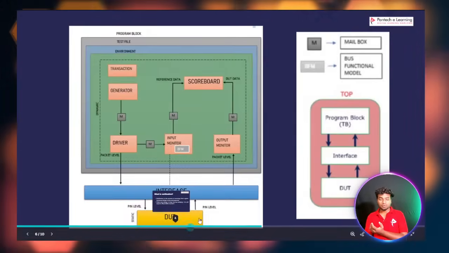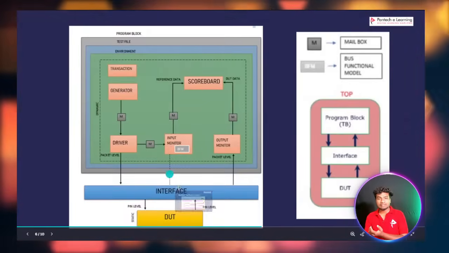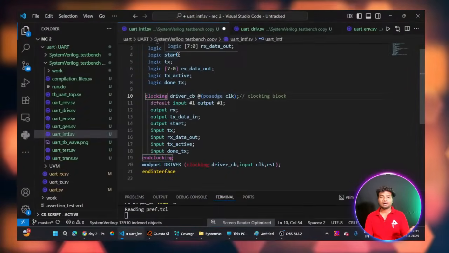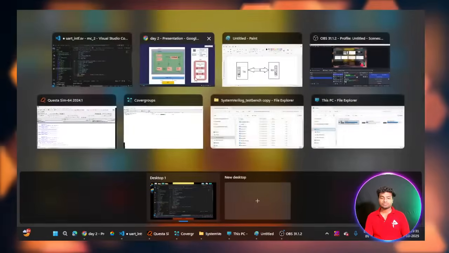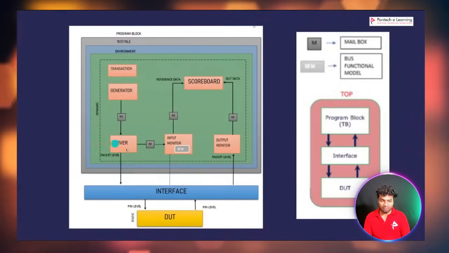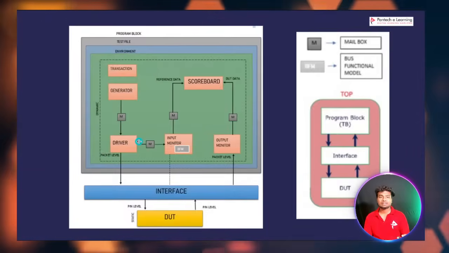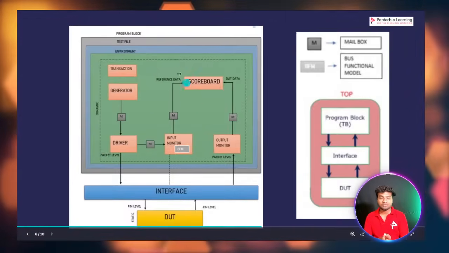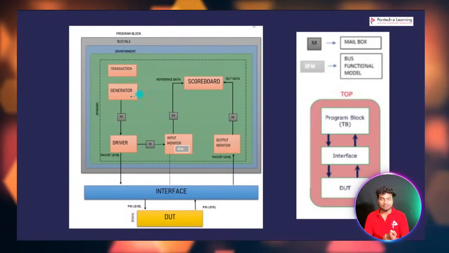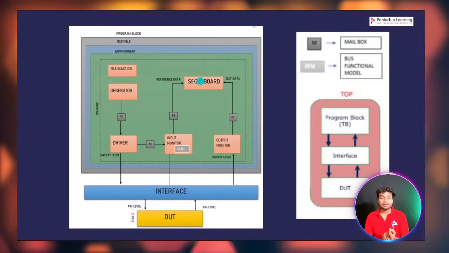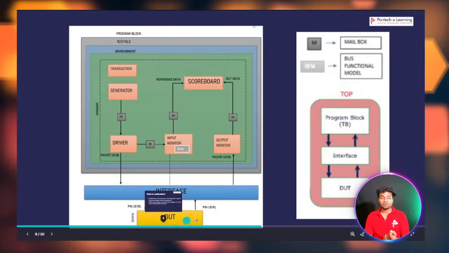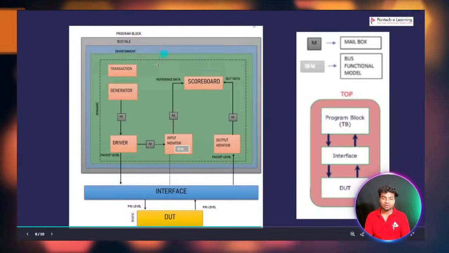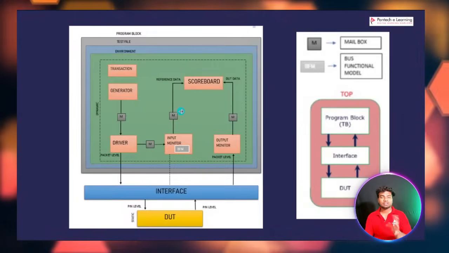And then the output of the DUT is input for this test bench. So it gives the direction of the flow, like the verification flow. The main thing is that the output of the test bench block is given as input for the design code, and the output of the DUT code is given as input for the test bench code. It's like vice versa.